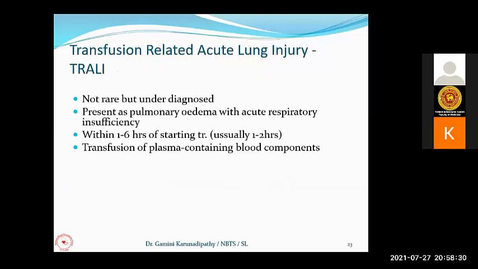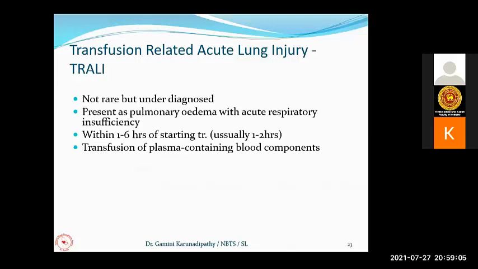Then I am coming to a not so common, very rarely we see that. That doesn't mean this is rare, but most of the time it is underdiagnosed. Transfusion related acute lung injury, TRALI. Because most of our people are not aware of this reaction, they will not detect the TRALI properly, because there are other overlapping clinical features with the TRALI like ARDS.